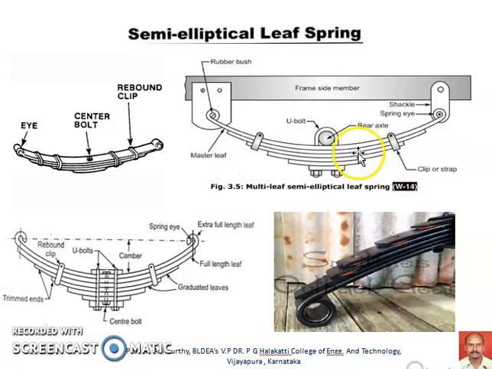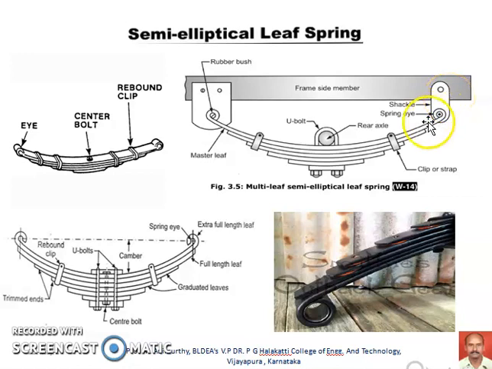You can see the entire set of these springs is mounted on the rear axle. The rear axle is connected to the set of semi-elliptical leaves with the help of a U-bolt. The U-bolt is used to fix these leaves to the rear axle, and the entire semi-elliptical leaf set is connected to the chassis frame side member with the help of two supports, one at the front and another at the rear.